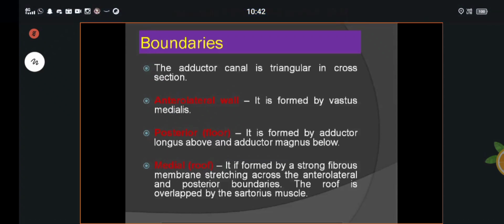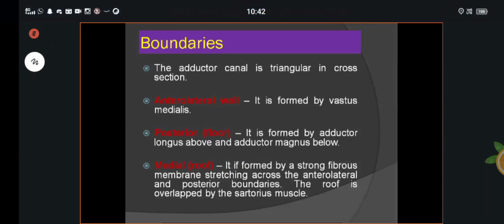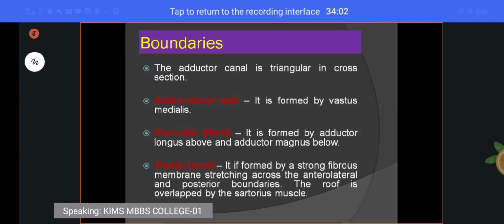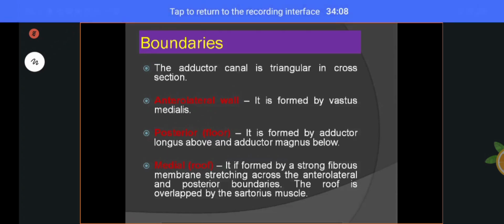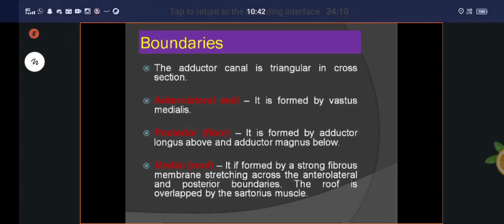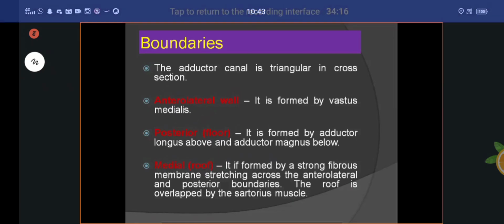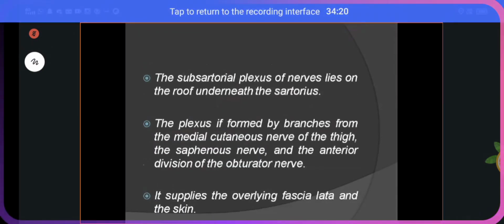Boundaries of the adductor canal: anterolateral, posterior and medial. The anterolateral is formed by vastus medialis. The posterior, also called the floor, is formed by adductor longus above and adductor magnus below. The medial wall, also called the roof, is formed by a strong fibrous membrane stretched across the anterolateral and posterior boundaries. The roof is overlapped by the sartorius muscle. Are you clear? Next one.